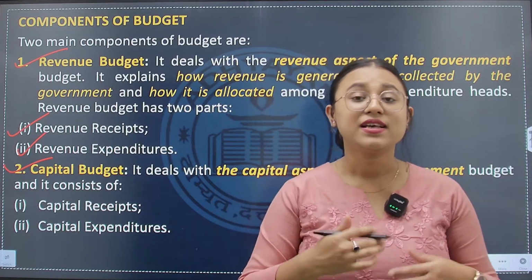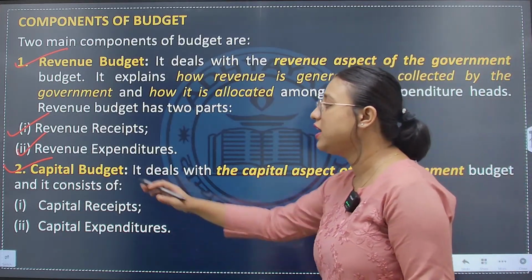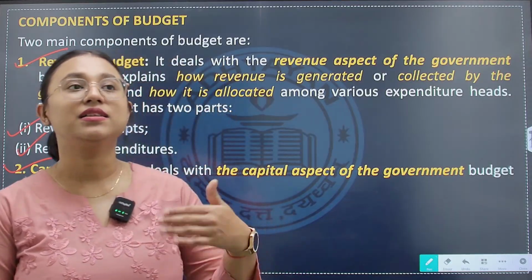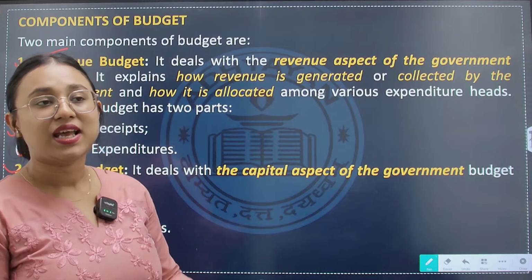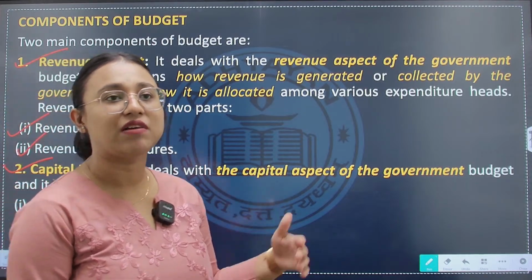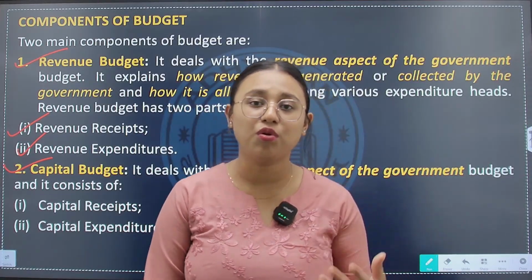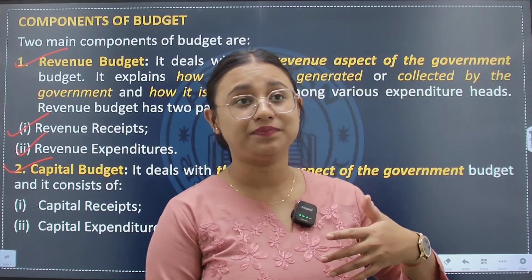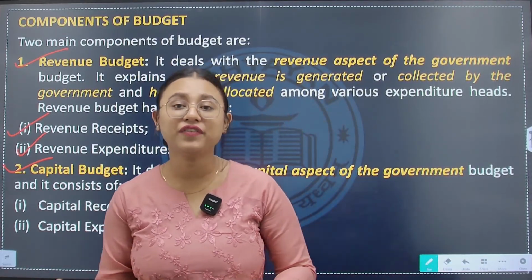Similarly, the second component of the government budget is the capital budget. The capital budget deals with the capital aspect of the government. What is the capital aspect of the government? Here either the government has earned something through borrowing or it has earned something from selling one of its assets.